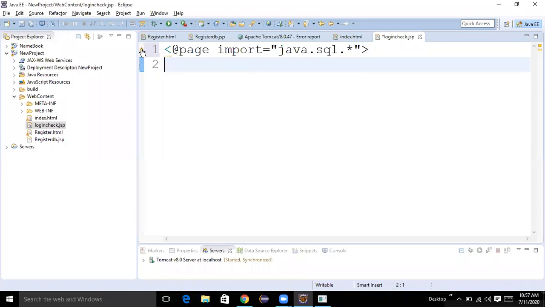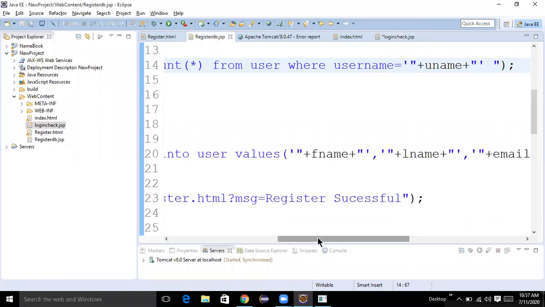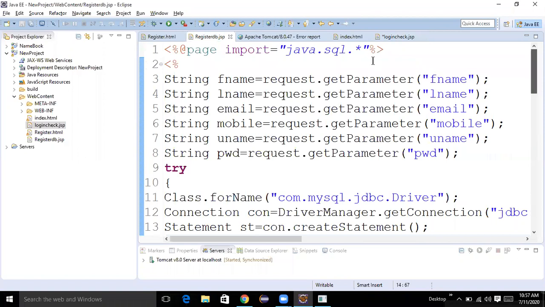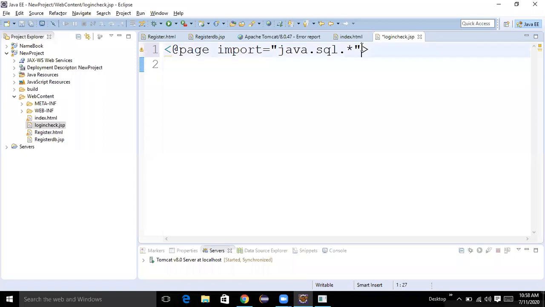In a database connection program, which package we need to import? SQL package. So now I have imported the SQL package. Next one,